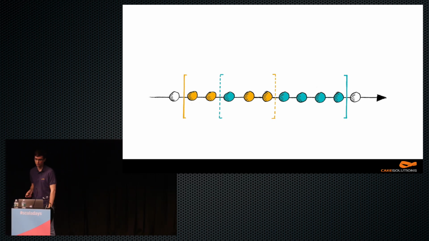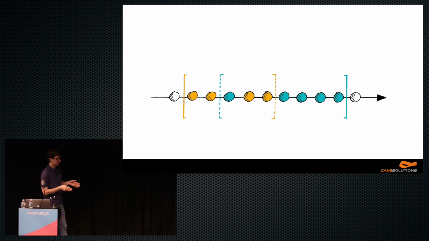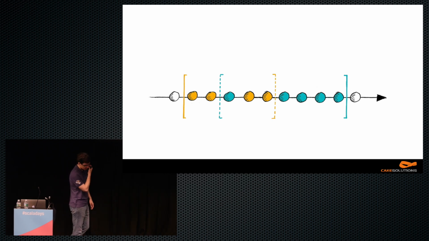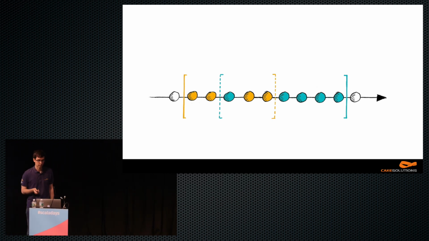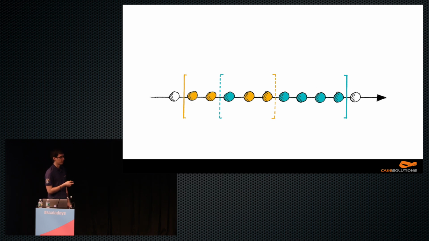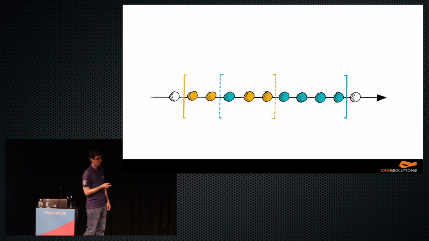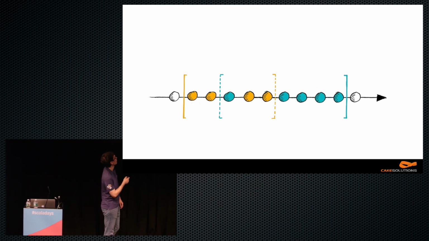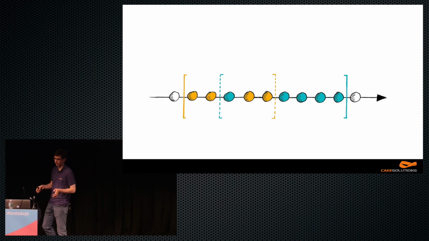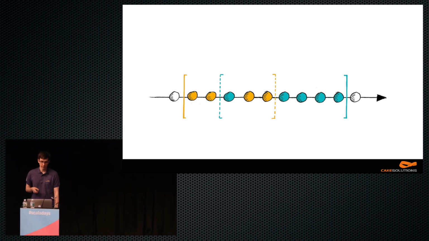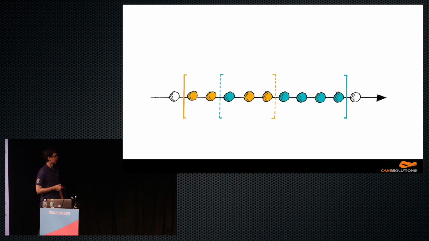There are two difficulties usually associated with that. The first one, we need to keep a buffer of the blue events because we did not close the window. And the biggest difficulty is we need to maintain correctness, the completeness, which is difficult because we don't really know how many blue events there are. We don't know how long we should wait. We have only this one, but there could be others more delayed. So we don't really know how long we should wait. This is usually handled by using watermarks, triggers, or some sort of heuristics.